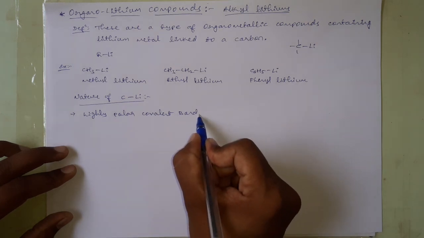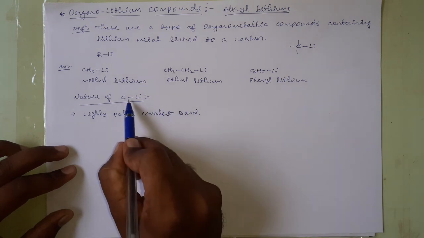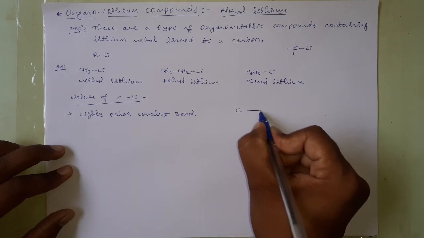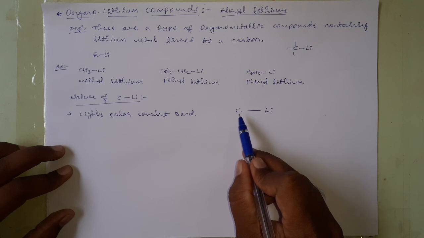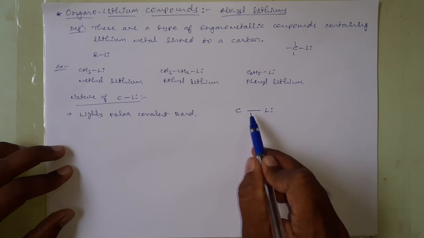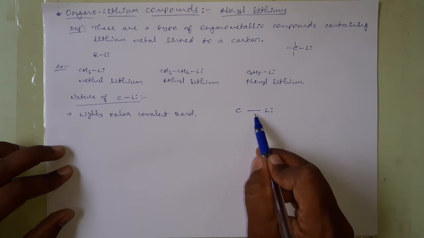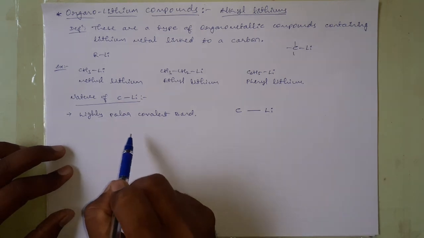What do you mean by covalent bond? The bond which is formed by the sharing of electrons by the two combining atoms. Here, the bond between carbon and lithium is formed by the sharing of one electron from each of these two atoms. Therefore, it is a covalent bond, and that too a highly polar covalent bond.